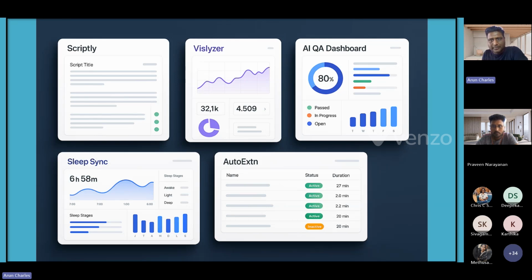I have also made an AI QA dashboard. This will be very interesting, as this dashboard will give you a lot of information about the QA automation scripts we have done. You can interact with it and ask any questions, like whether we have done a script for this particular transaction, or for this particular business sector, or what test cases we have for this.